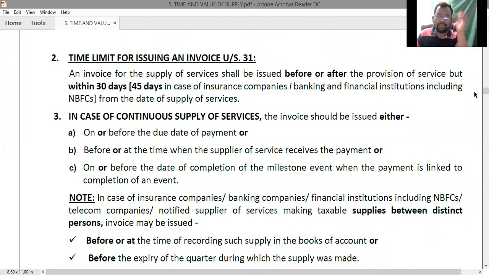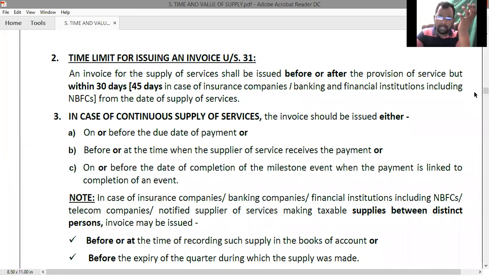Next, in the case of continuous supply of services. Sir, what do you mean by continuous supply of services? Just like we have seen one example in the last class, continuous supply of goods, similarly you will have continuous supply of services.